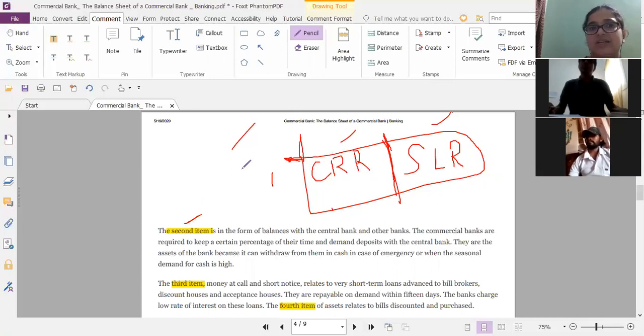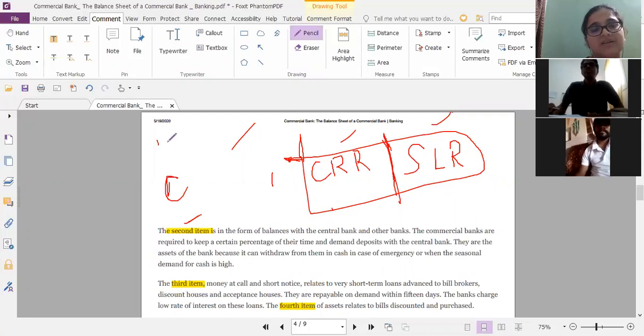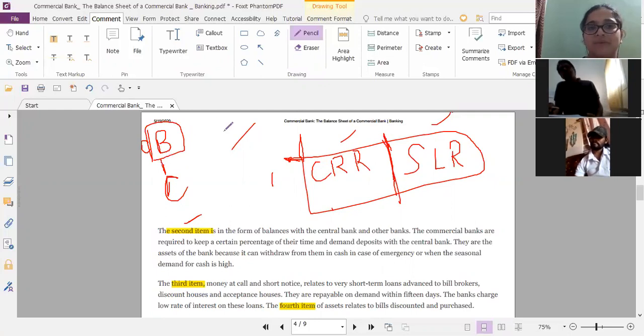Till it is in the hands of the commercial bank, it remains a liability of the commercial bank, because it is our customers' money with the bank. But once it goes to RBI, it becomes an asset of the commercial banks, right?